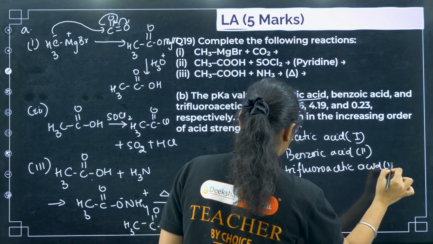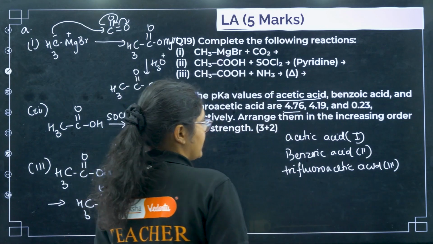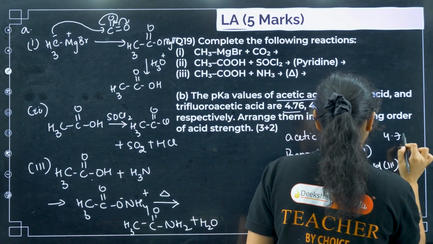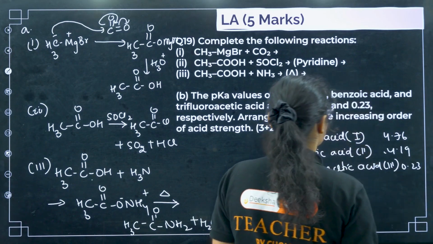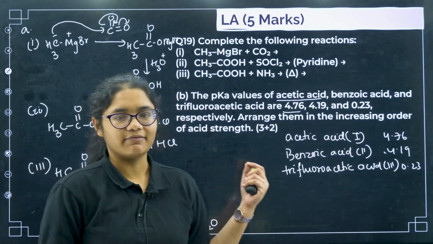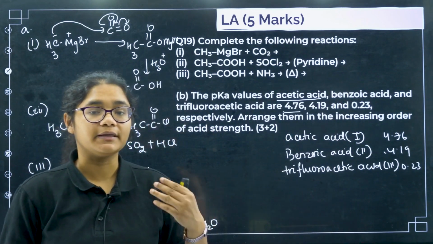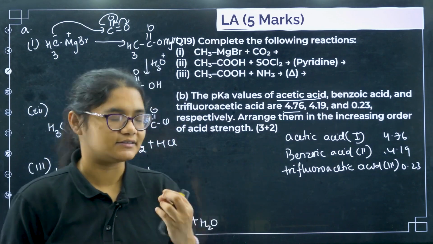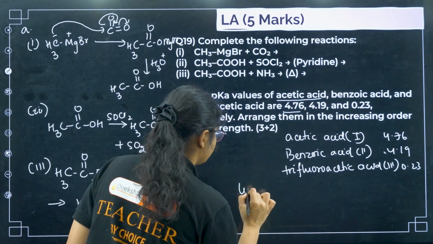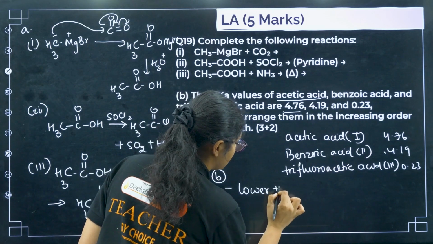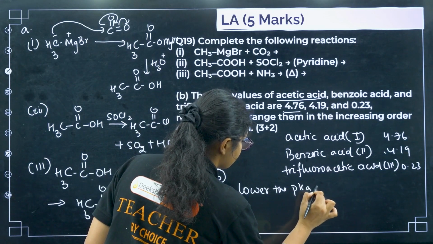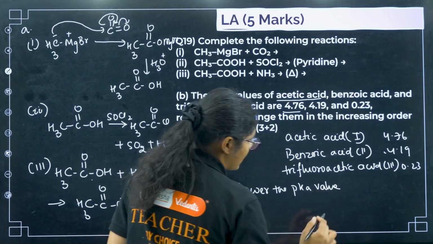Here the pKa values are 4.76, 4.19, and 0.23. Their pKa values are already given, and we know that the lower the pKa value, the higher the acidic strength. So you have to write that point first. So this is answer B. First you have to write: lower the pKa value, stronger the acid.